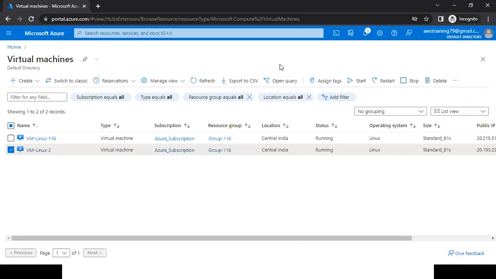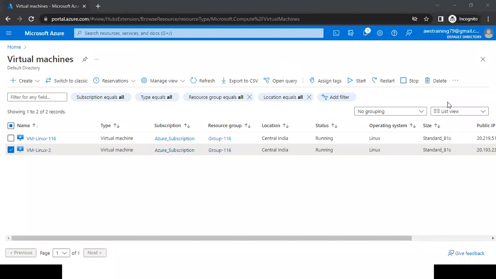Can you show one example of how we can do that? Right now, it's not possible, because this is a very advanced topic. To understand the Bastion server, first you need to understand virtual networking. Sorry, I can't show those things right now; they are for an upcoming session. I'm always following the sequence which I have designed.